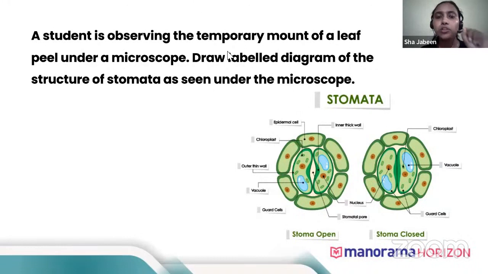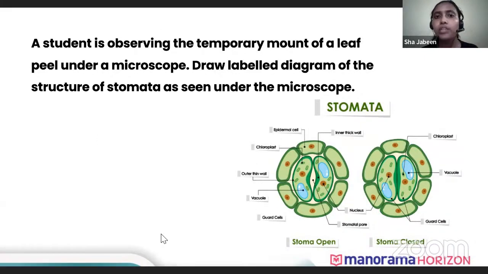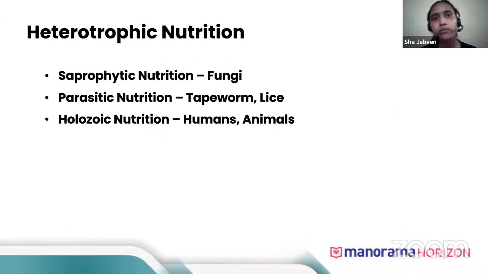So what you need to do is draw the diagram of the structure of stomata and then label the important parts. These are the three parts you need to label there. One thing, we have to make sure that all the diagrams are clear and at least the important parts are labelled. This question is taken from a previous year question paper, so this type of question is very common. Now next we'll see heterotrophic nutrition.